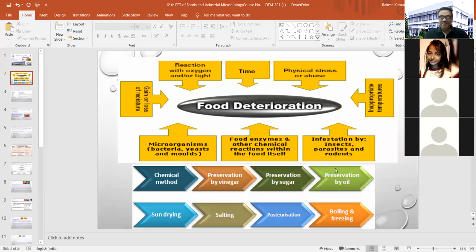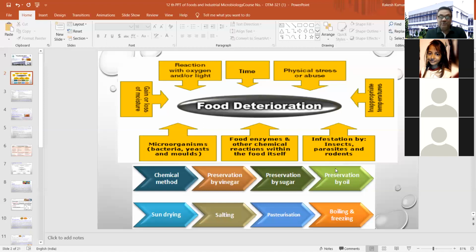And what is the main reason for creating such abnormal conditions in your final product? Sometimes it is reaction with oxygen or presence of light. Time is also very important. If you are keeping your product at room temperature for a longer time, ultimately it will create many abnormal situations. Then physical stress or mishandling of your product is also responsible for different kinds of food deterioration.